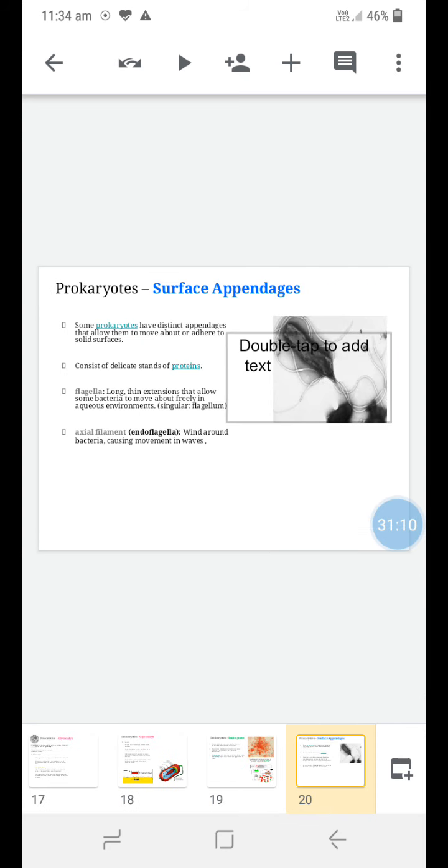Some surface appendages are also present on the prokaryotic cell, appendages that may allow them to move about or adhere to solid surfaces. They consist of delicate strands of protein called flagella. A flagellum is a long thin extension that allows some bacteria to move about freely in an aqueous environment. The singular is flagellum, the plural is flagella. Then there are endoflagella, called the axial filament, which also cause movement in waves.